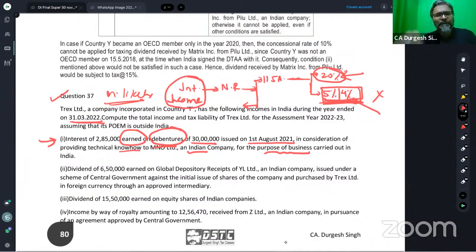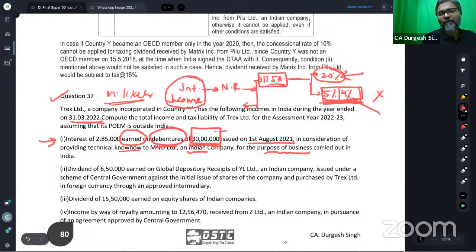Students, this 30 lakhs, you can see over here, will be taxed at what rate? At the gross rate or the net rate? This 30 lakhs will be taxed primarily at which rate? Section 115A rate? The answer is no.